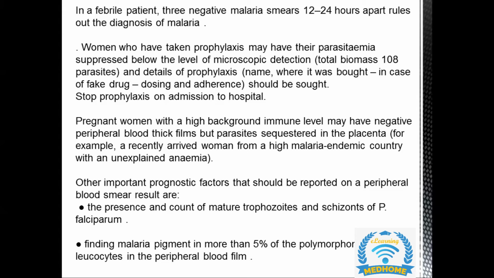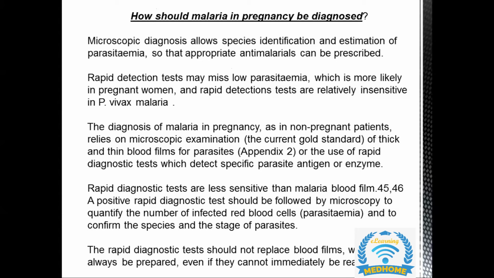Can you please repeat the previous slide, that rapid test? Okay, I'll repeat it. To diagnose malaria, the gold standard and the confirmatory test is the blood microscopy, that is the thick and the thin films. Once you have confirmed on the thick and the thin slides that malaria is confirmed, now we need to know whether it is a complicated malaria or an uncomplicated malaria, because the treatment is different for both of them. That is why we need to rule out or identify whether it is complicated or uncomplicated.